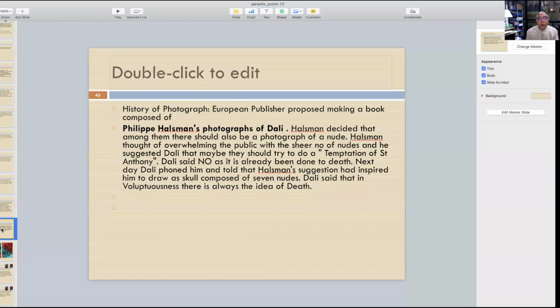Next day, Dali phoned him and told him that Halsman's suggestion had inspired him to draw a skull composed of 7 nudes. Dali said that in voluptuousness, there is always an idea of death. So this is a little historical thing connected with the photograph, how it was framed, formulated and thought of, and finally how that photograph became popular.